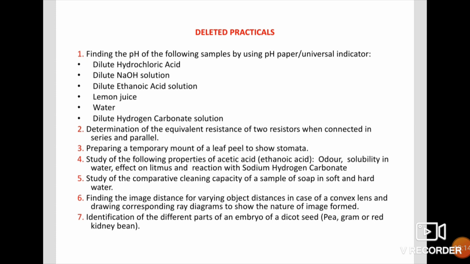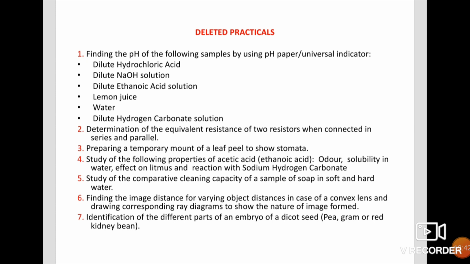Third experiment, they removed preparing a temporary mount of a leaf peel to show stomata. Then fourth one, study of the following properties of acetic acid: odor, solubility in water, effect on litmus, reactions with sodium hydrogen carbonate. Fifth experiment, they removed the study of the comparative cleaning capacity of a sample of soap in soft and hard water.